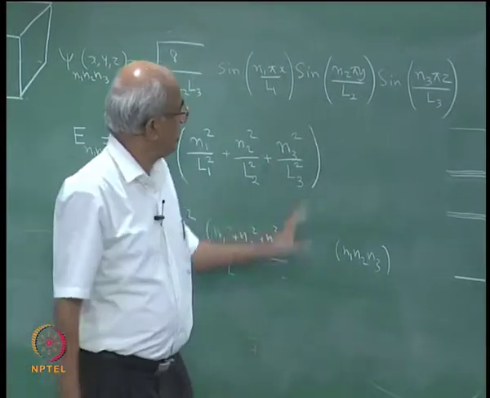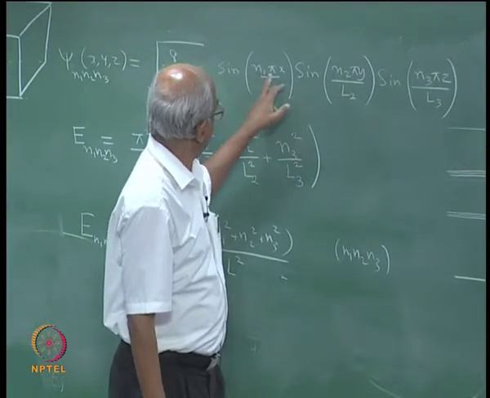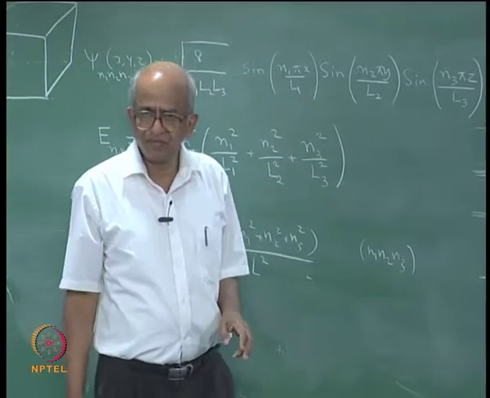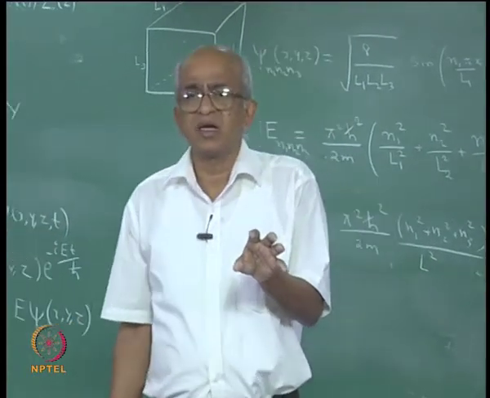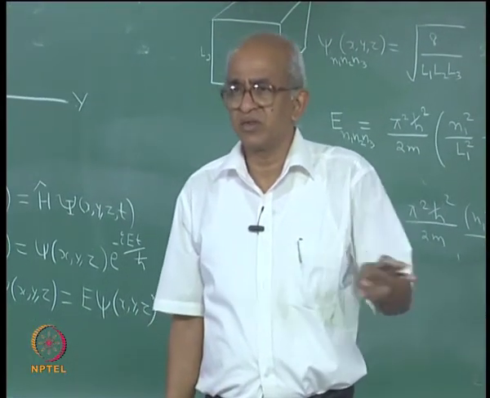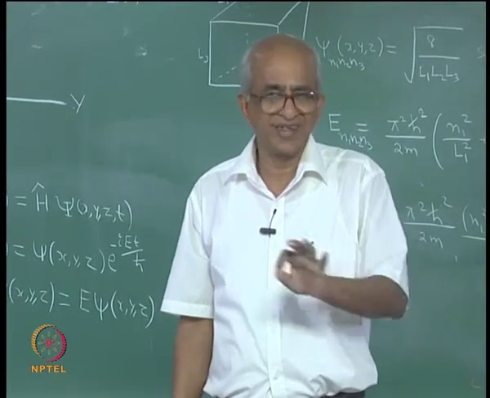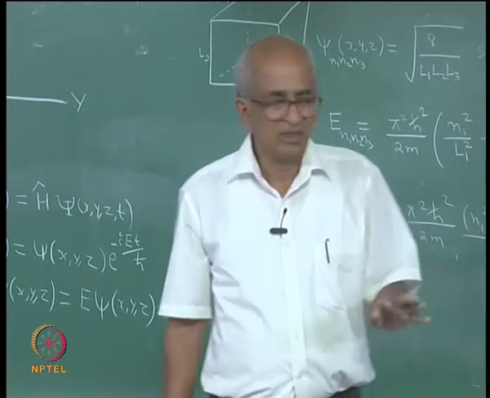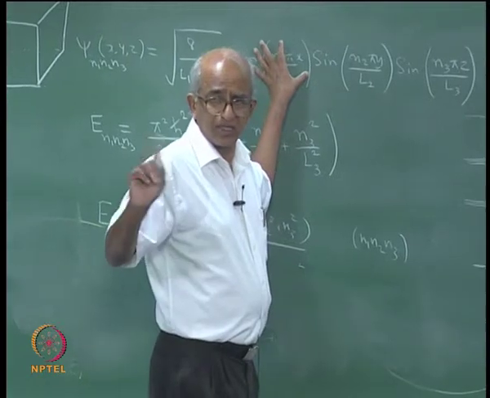If n1 is 1, you will have sin pi x by L1. It was just the ground state wave function for the particle in a one dimensional box, and it has no nodes. So, if n1 is 1, this will not give me any nodes, no point where the function is 0.